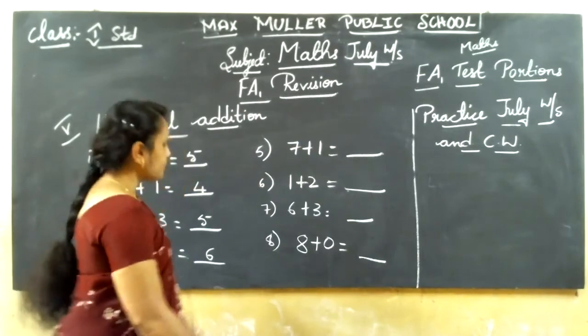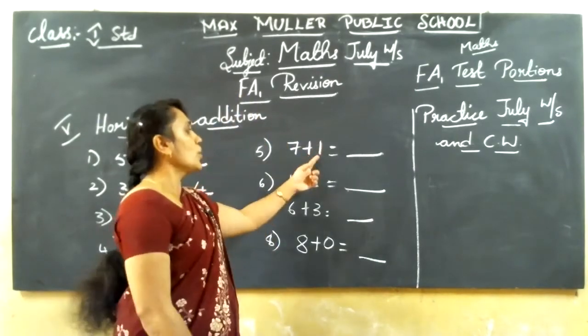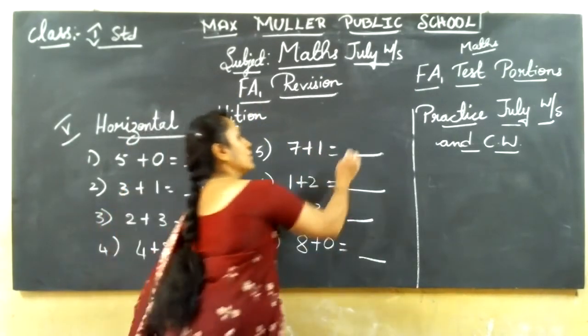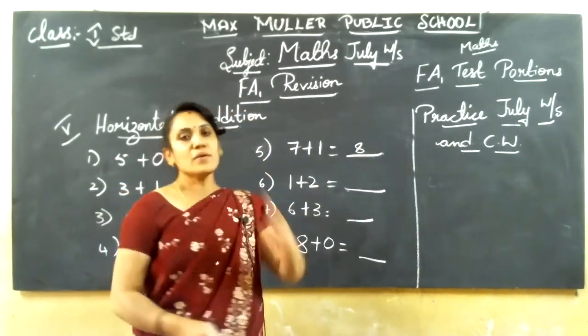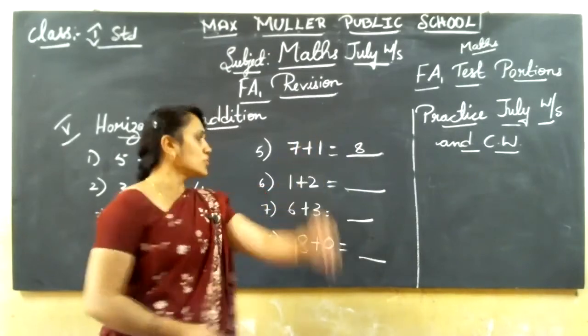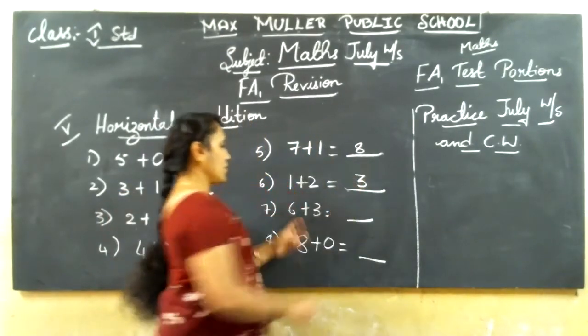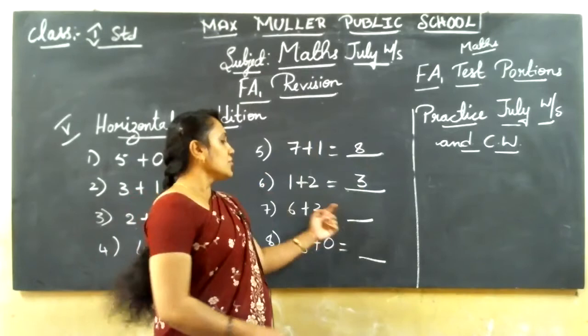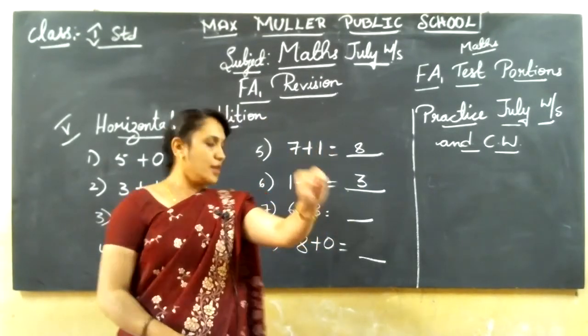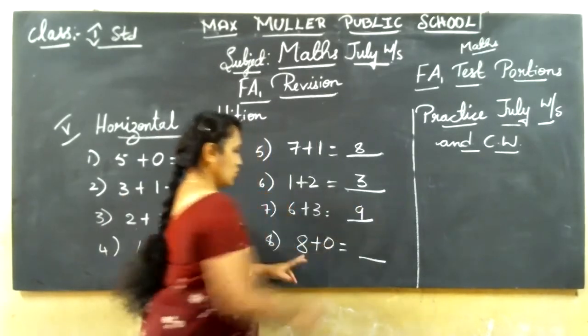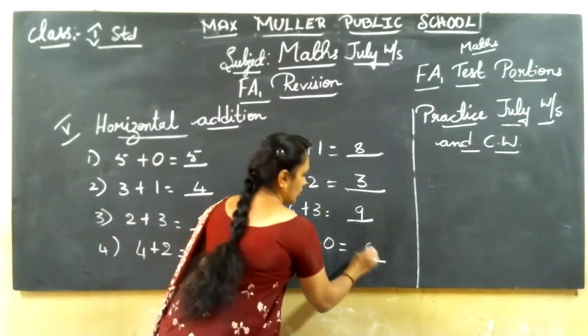Next, 7 in the mind, 1 in the finger. After 7, 8. Then 1 in the mind, 2 in the finger. After 1, 2, 3. 6 in the mind, 3 in the finger. After 6, 7, 8, 9. 8 plus 0, 8 only.